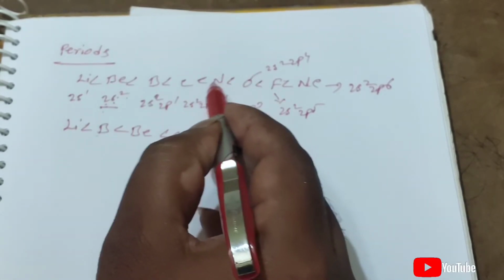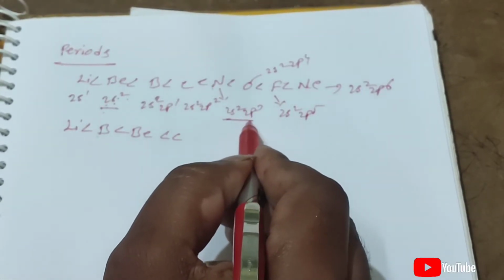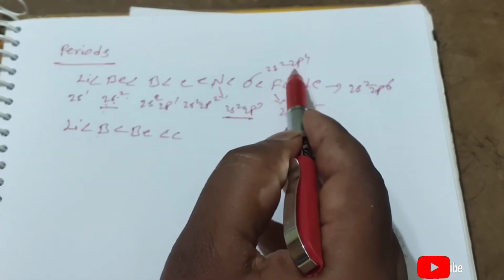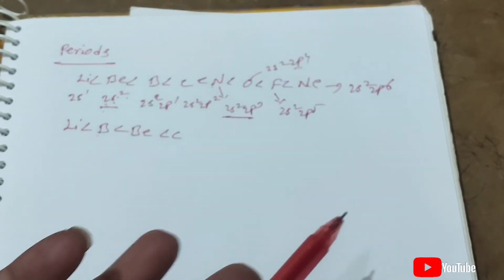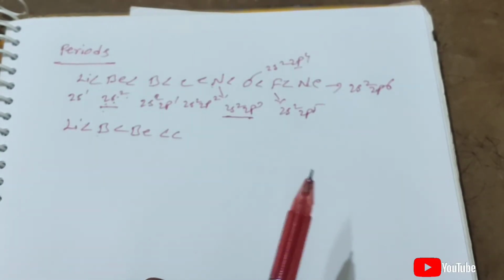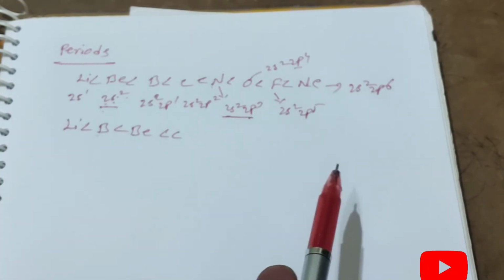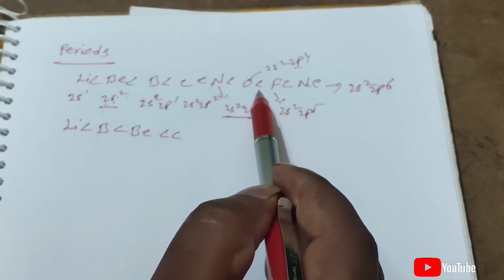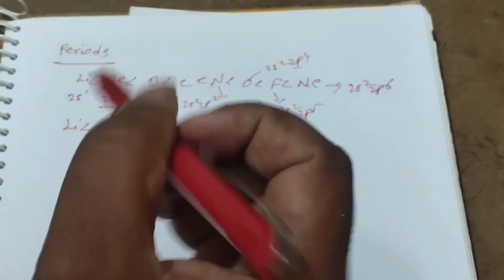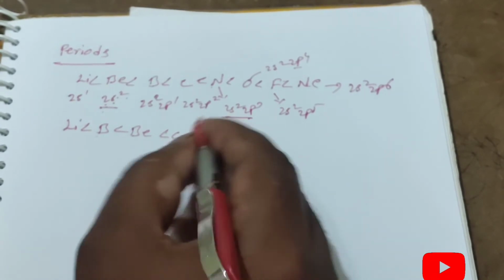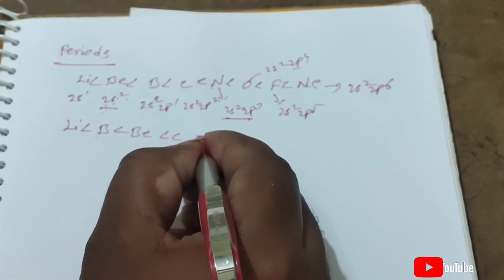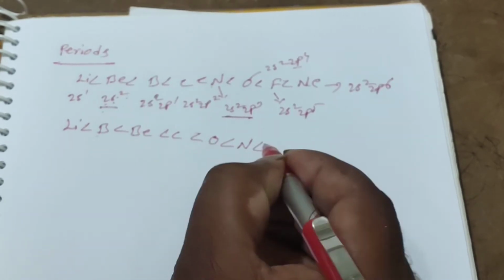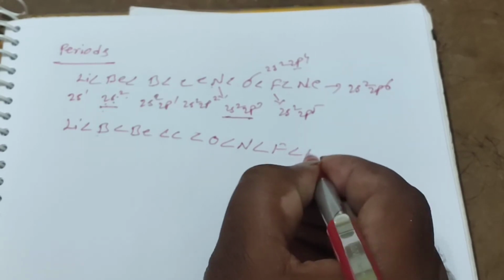Once you can see, nitrogen has a half-filled electronic configuration, whereas oxygen doesn't have a half-filled electronic configuration. So the half-filled electronic configuration is more stable than the remaining electronic configurations. That's why nitrogen is more stable than oxygen. That's why I'm writing here: carbon is less than oxygen, less than nitrogen, less than fluorine, less than neon.